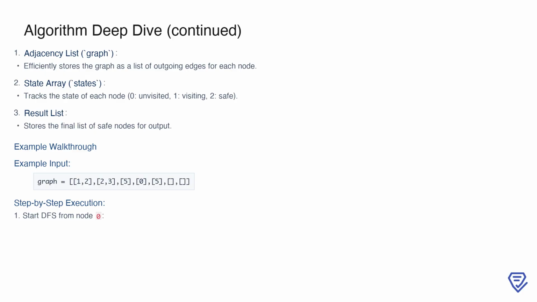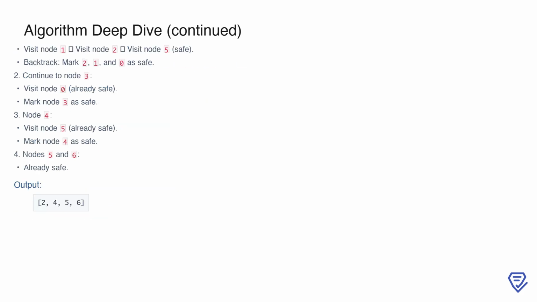To understand how these components work together, let's walk through a concrete example. Suppose the input graph is represented as [1, 2], [2, 3], [5], [0], [5], [], []. This means node 0 points to nodes 1 and 2, node 1 points to nodes 2 and 3, and so on. We'll now go step by step to see how the algorithm processes this graph to determine the safe nodes. Let's start the DFS from node 0.